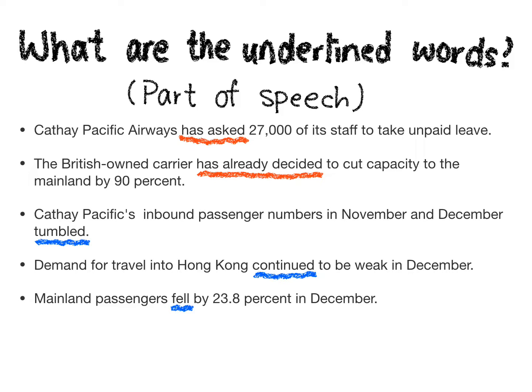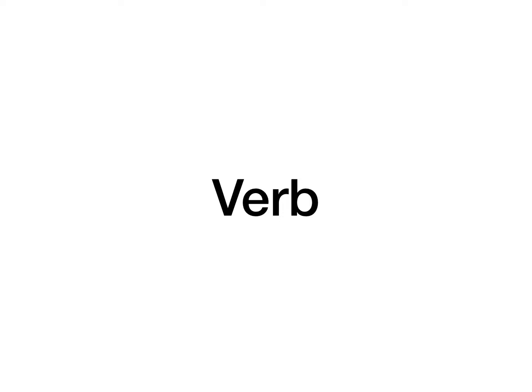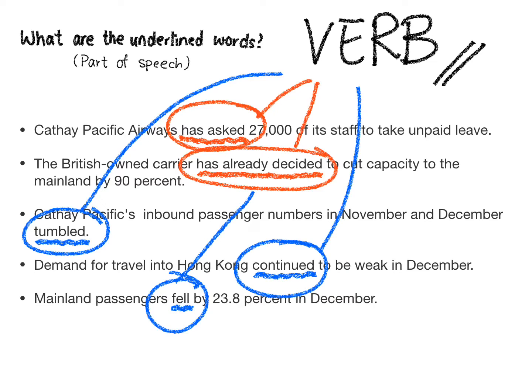What are the part of speech of these words? Are they verbs? Are they adjectives? Are they nouns? Are they pronouns? Or are they anything else? Yes, they are verbs. We know that these words are verbs because these words tell us what happened in the sentences. They are the actions in the sentences.